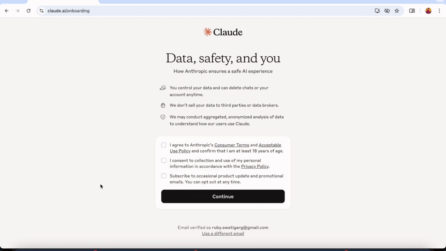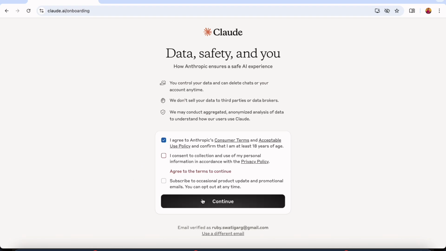Now this will ask me some questions, if I am okay with the terms and conditions and I give the consent to collect data and my personal information, so I'll just select this and continue.